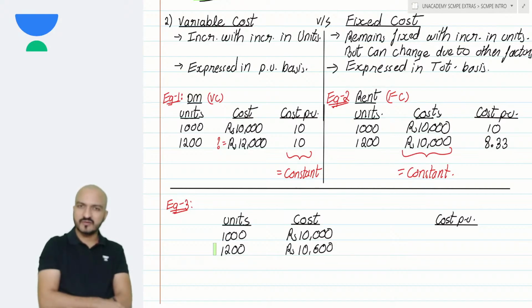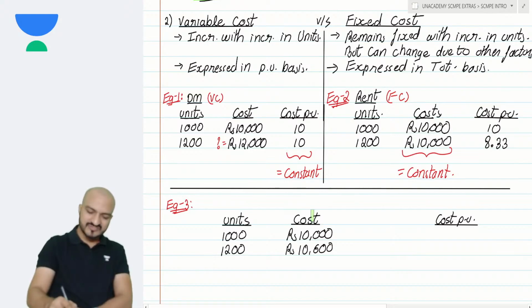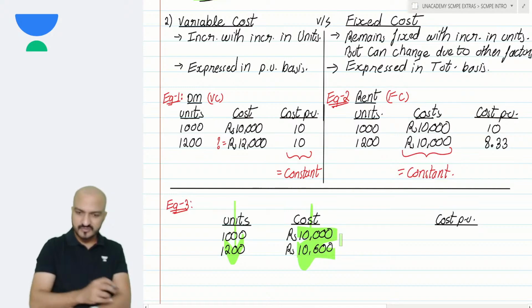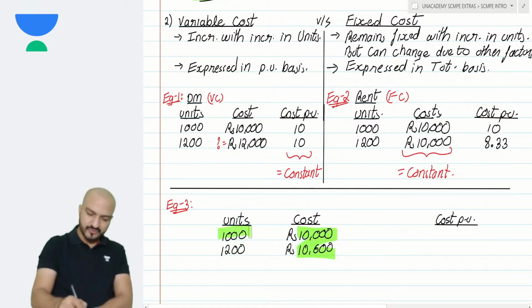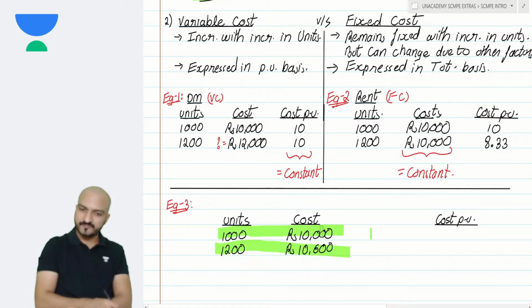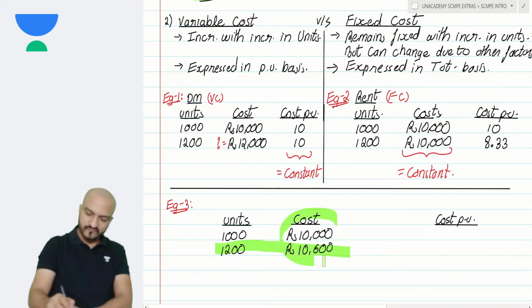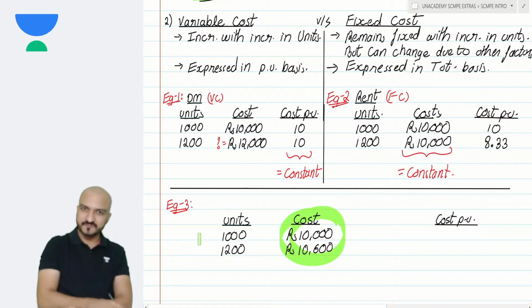Well, think again. If my cost is increasing with the increase in units, does it prove that this is a variable cost? I'll repeat the question. 1000 units cost is 10,000. 1200 units cost is 10,600. So what is the nature of this cost? Is this variable cost or is this a fixed cost? That's my question.